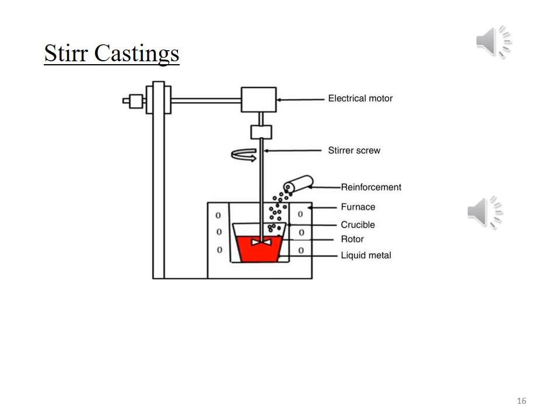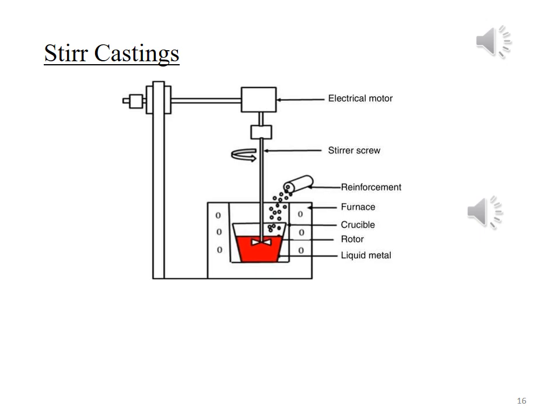The reinforcement material is added into the matrix phase. Inside the molten metal, the reinforcement material is dispersed and stirring is continued. Here the benefit of stirring is that the reinforcement material will be dispersed uniformly within the matrix phase. This is the whole setup of the stir casting technique.